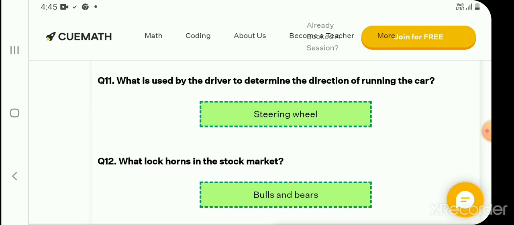What is used by the driver to determine the direction of running the car? This question's answer is steering. Well, everyone knows that. Steering is used by the driver to determine the direction of running the car.